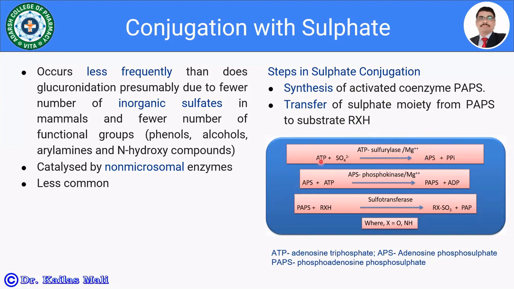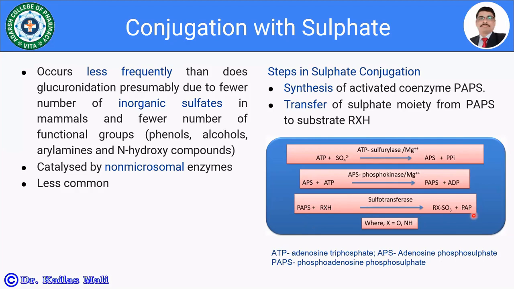Then adenosine phosphosulfate, in the presence of APS phosphokinase and magnesium, gives PAPS, that is phosphoadenosine phosphosulfate. And the sulfate molecule is going to be transferred onto the drug molecule or its metabolites in the presence of sulfotransferase, and we get the sulfate conjugated product along with PAP being freed.